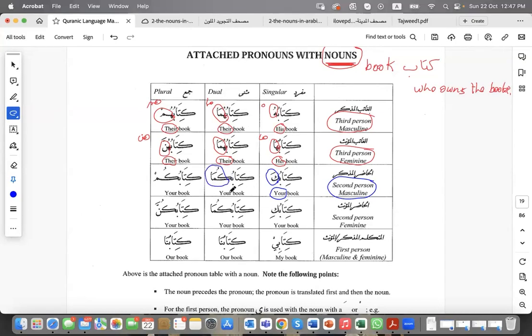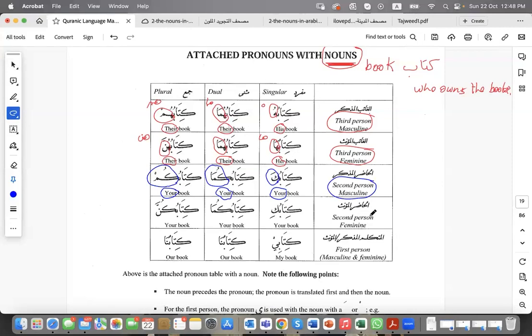By the way, all the translation here into second person is going to be your. So kitabukuma, your book again, but you are speaking to two people, either both of them males, or one male and one female. Kitabukum, kum added here means your book and you are speaking to a group of men or mixed gender.